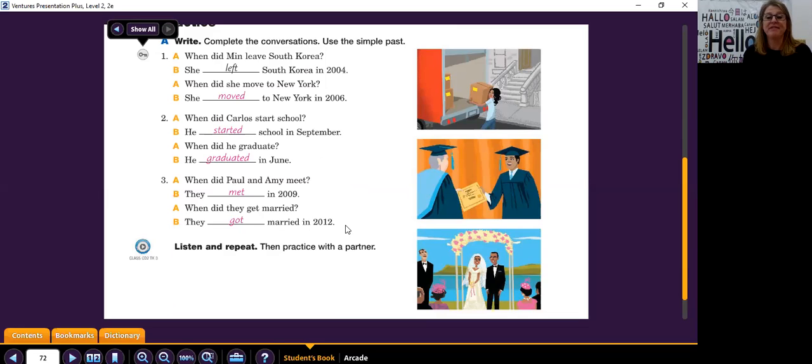Okay, now that you have that written in, let's read the conversation more fluently, without breaks and without pausing. Number 1, when did Min leave South Korea? She left South Korea in 2004. When did she move to New York? She moved to New York in 2006.